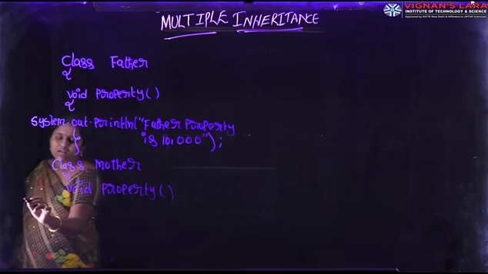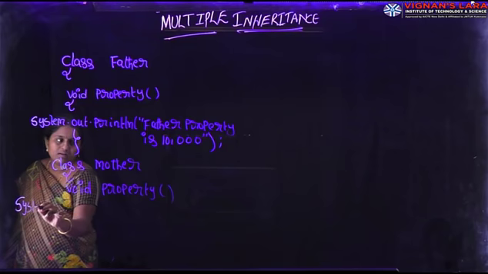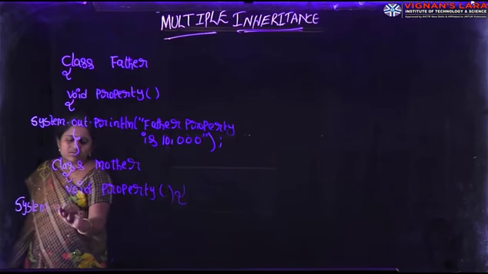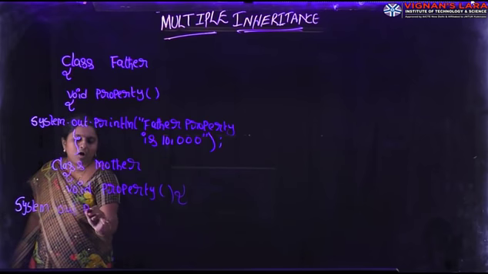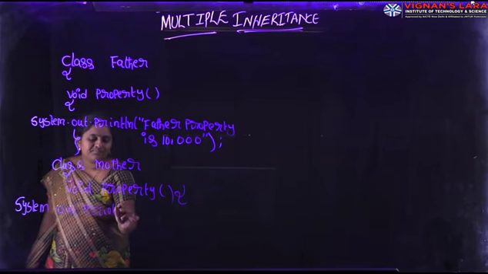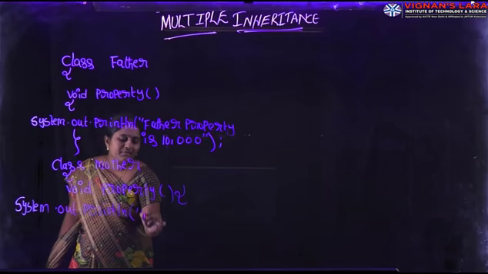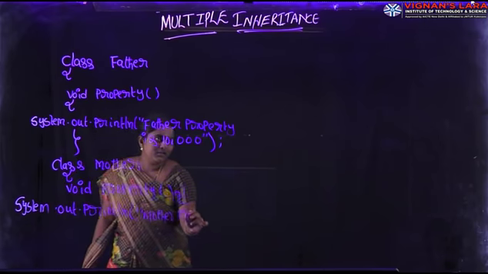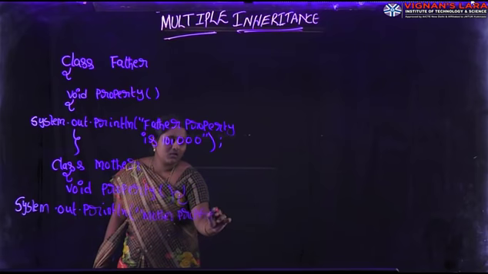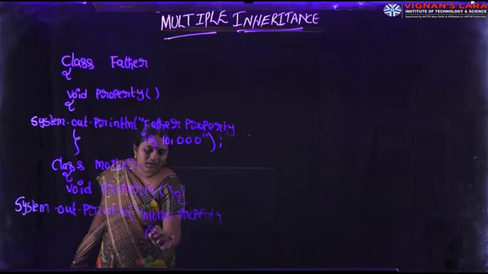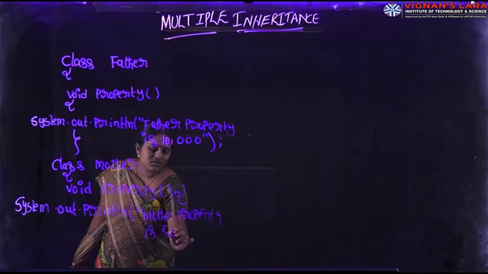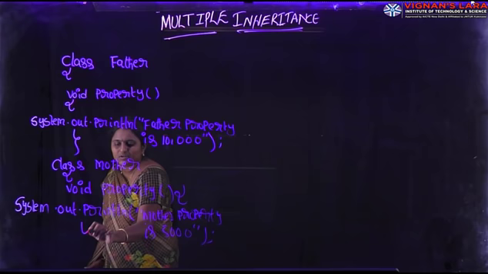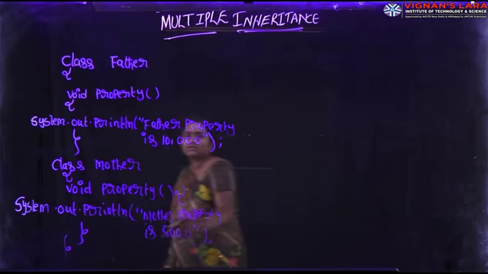Here I am writing one system.out.println, providing the body of this property method: system.out.println mother property is 5,000. Simply let us assume mother property is 5,000. Here I am closing method body and class body.